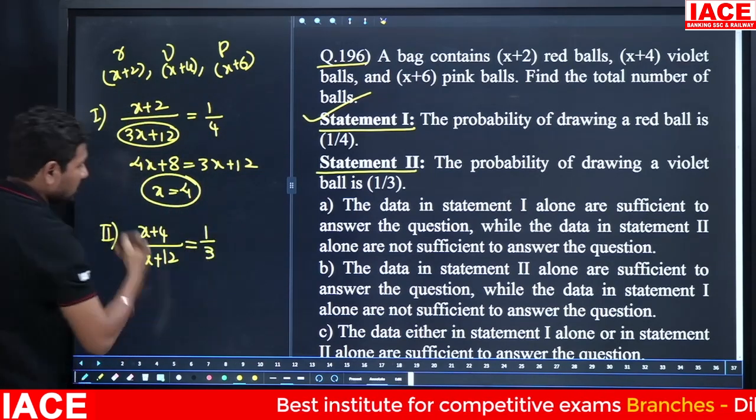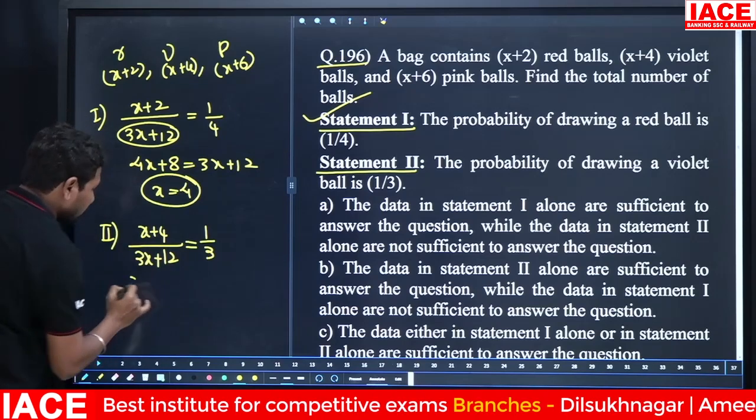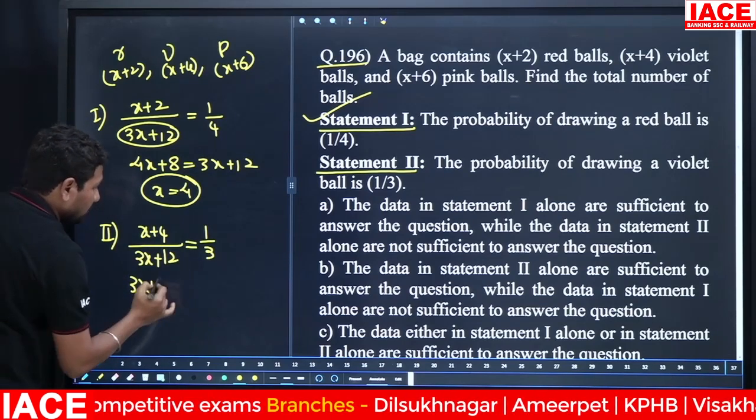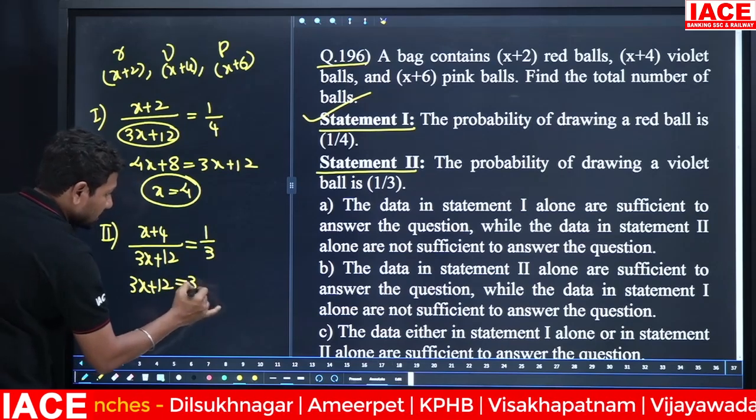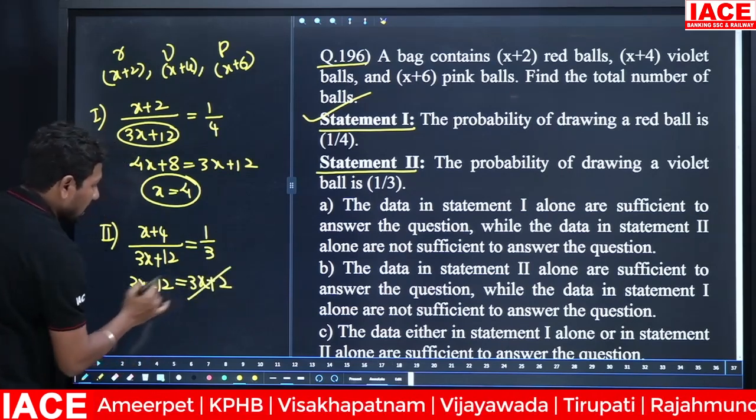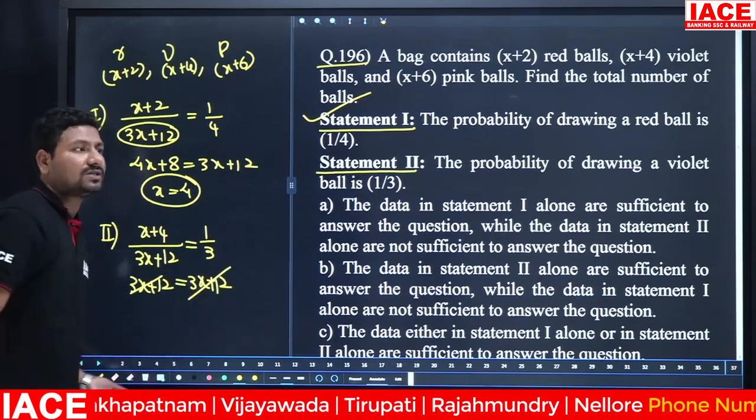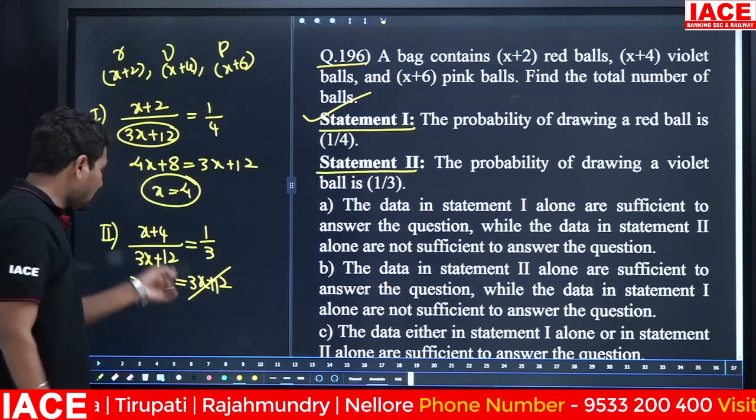Cross multiply here. 3 into x value is 3x, and 3 into 4 is equal to 12, is equal to 3x plus 12. And LHS and RHS both will be equalized. Then we are unable to solve and get the x value.